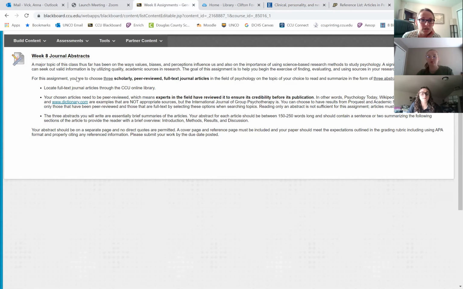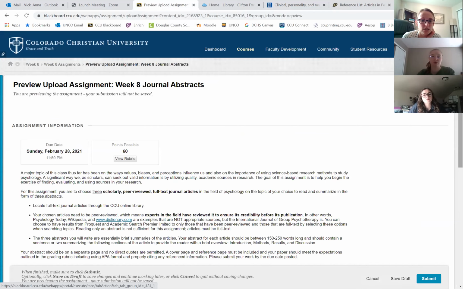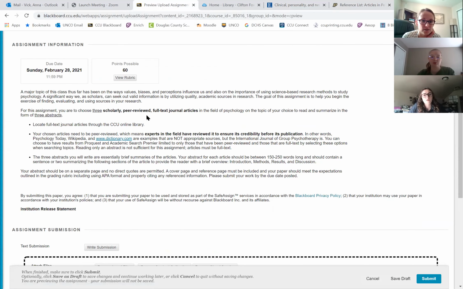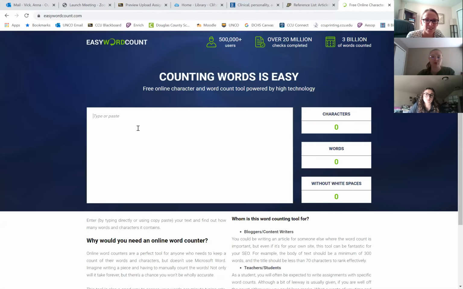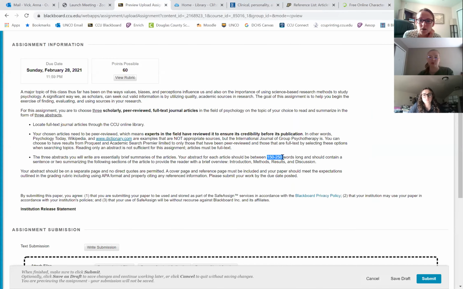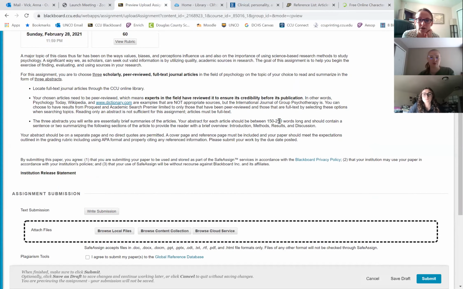Okay. And I want to look at the rubric for this too. So basically you've got 3 articles. We just talked through how to find them. Abstracts, the bottom line is just a little summary for you, okay? So they are 150 to 250 words long. An easy way to do this that you might have used is just word count, easywordcount.com. So then as you write your abstract, you can just paste it into here and it'll tell you exactly how many words you have, just so that you're staying roughly within those boundaries. You don't want to be lower than the 150, but if you go a little over 250, it's okay. This is just the basic guideline, okay? But yeah, don't be under that because then that'll just be really brief at that point.